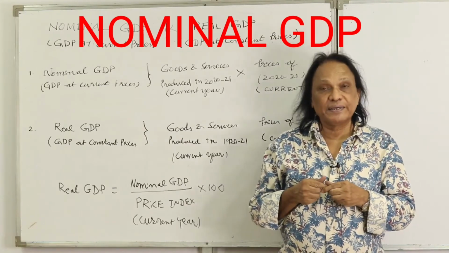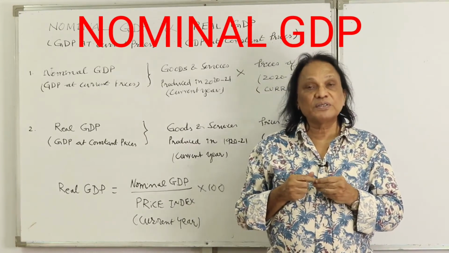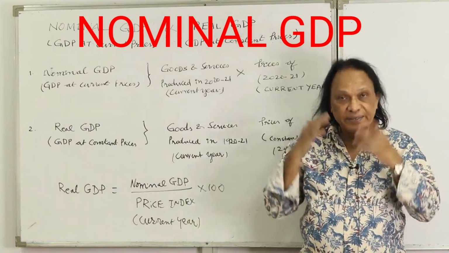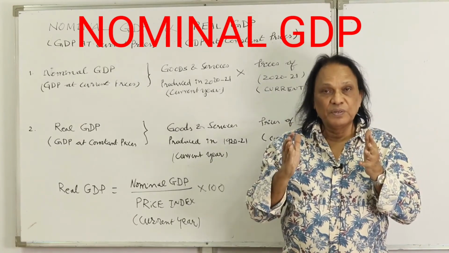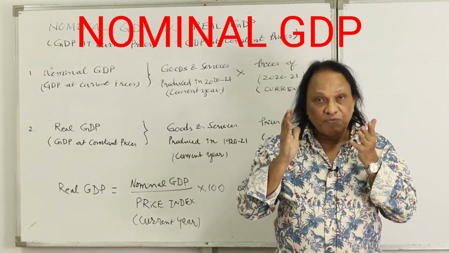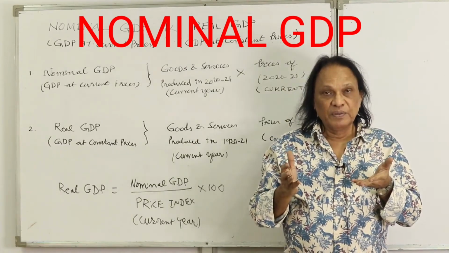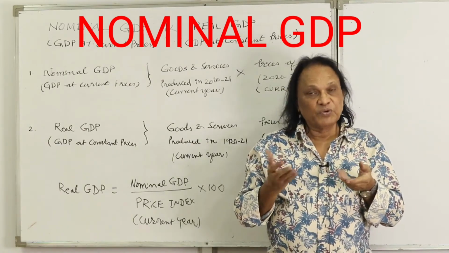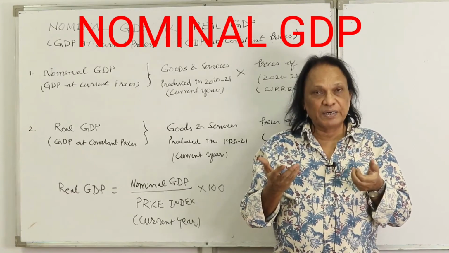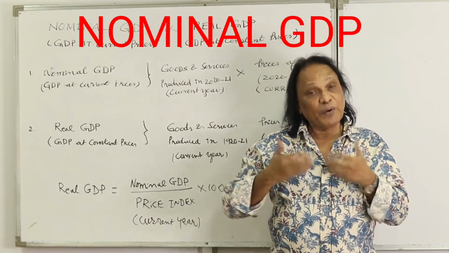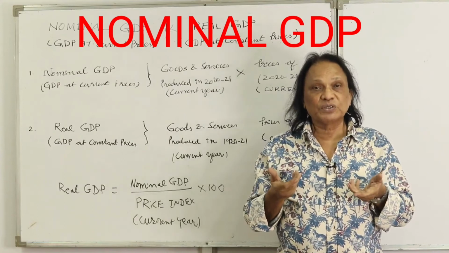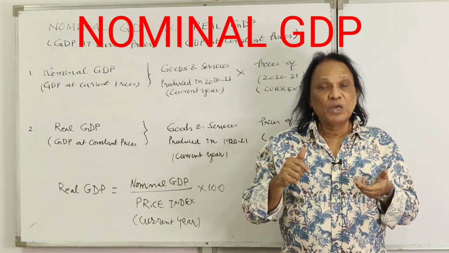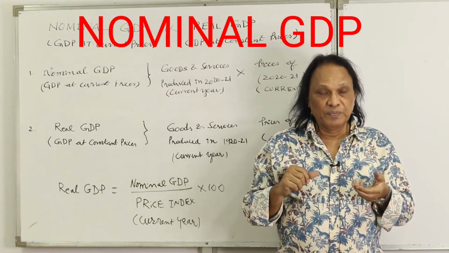If you multiply the goods and services produced in the current year, this year, with the prices of the same year, you get nominal GDP at current prices. That is, evaluating the value of goods and services produced in the current year with the prices of the current year.